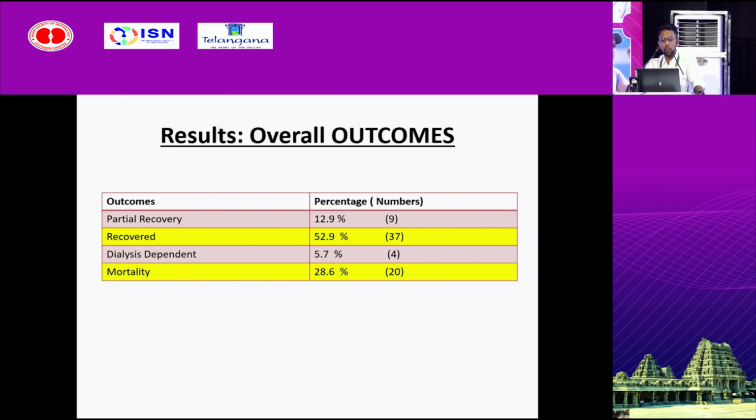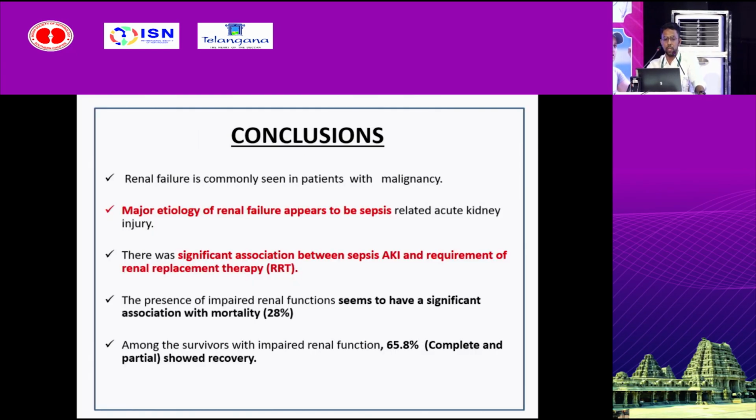The overall outcome of the study was that 28.6% of participants expired, 52.9% recovered, and 12.9% had a partial recovery, that is, creatinine was stabilized at a higher value and not on dialysis. 5.7% of participants became dialysis dependent.